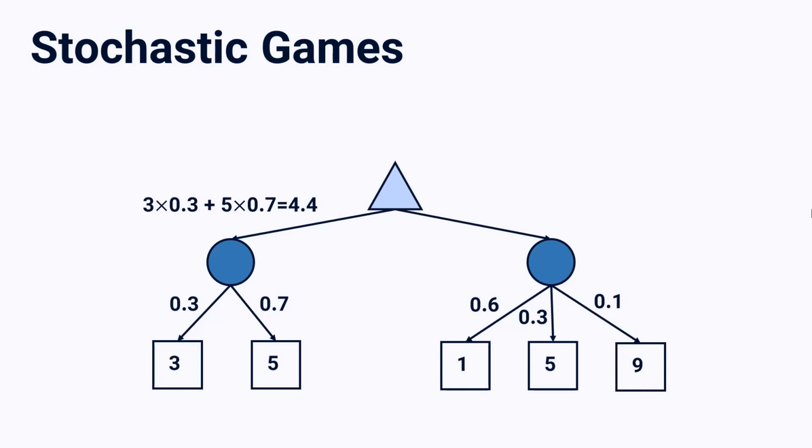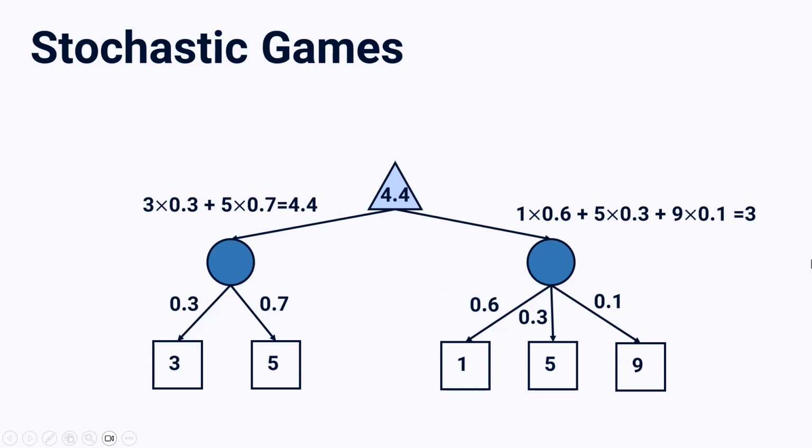So if I calculate expected value, that would be 1 times 0.6 plus 5 times 0.3 plus 9 times 0.1. That would be 3. So my node is maximizing, and that is obvious: 4.4 is more than 3. So my maximizing player picks the left branch and its value would be 4.4.